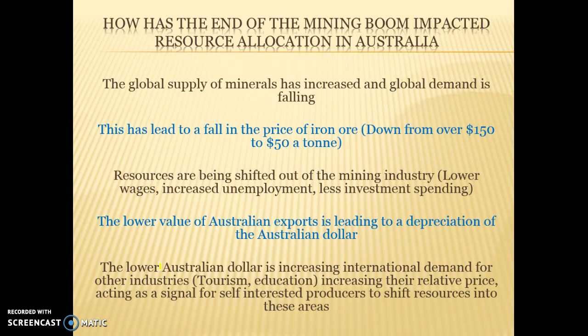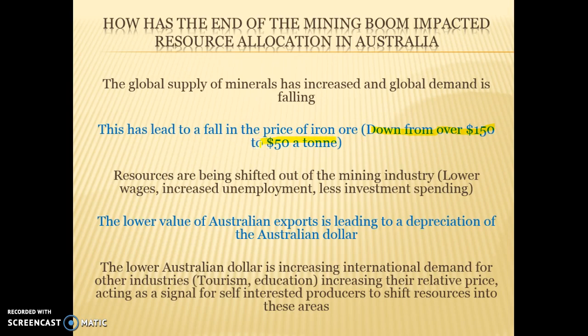Okay, now what's happened in the last 5 years? Okay, what's happened is the global supply of minerals has increased. So not only are we supplying more minerals, other countries are also supplying more minerals. And this has led to a dramatic fall in the price of iron ore. Increased supply and reduced global demand has led to iron ore prices going from $150 to $50 a tonne.